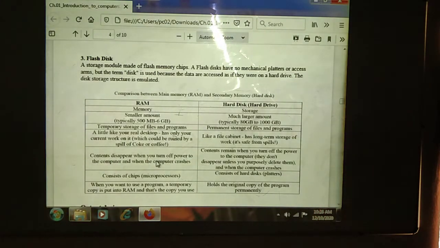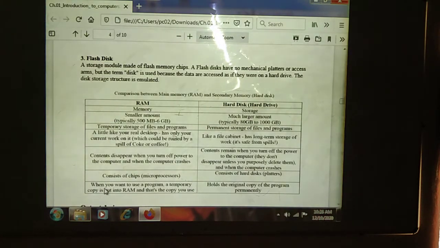Contents disappear when you turn off the power. Means whenever we switch off the system, or the system crashes for some reason, at that time the data will be erased. In the hard disk, content remains when you turn off the power to the computer, unless properly deleted. Means here whatever data we store, it should be permanent. Until we delete the data permanently, till that time it should be available. Next, it consists of chips. Means microprocessors will be available. It should consist of a hard disk.